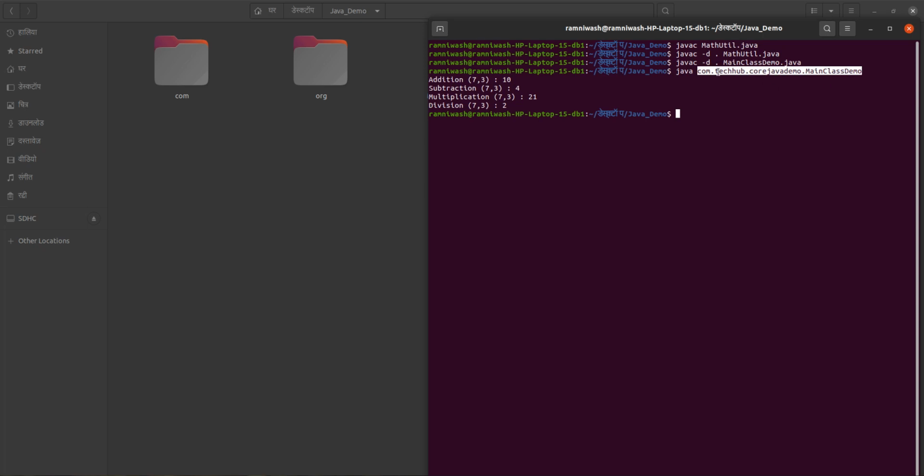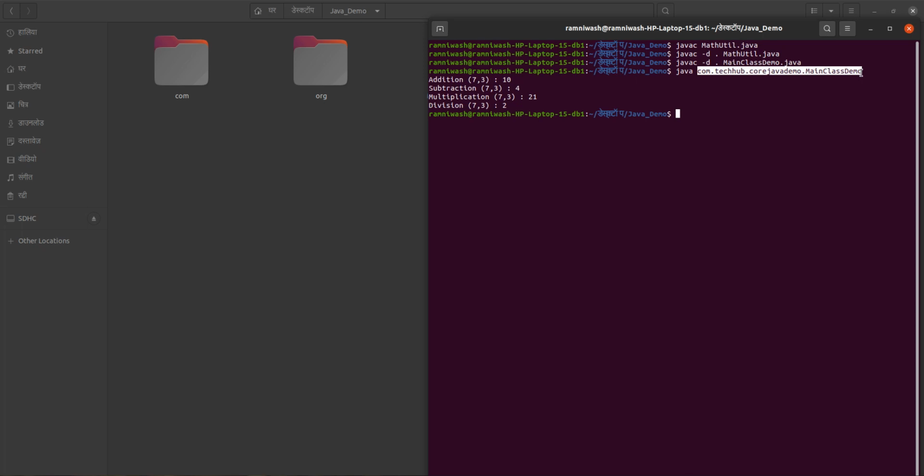So we have to give the fully qualified name. This is called the fully qualified class name. What is the meaning of fully qualified class name? The class name that contains the package also, with the package appended before the class name, is called the fully qualified class name. So this class name is main class demo, but the fully qualified class name is com.techhub.core java demo dot main class demo. So to run this code we have to use the fully qualified class name while running, and this will run.